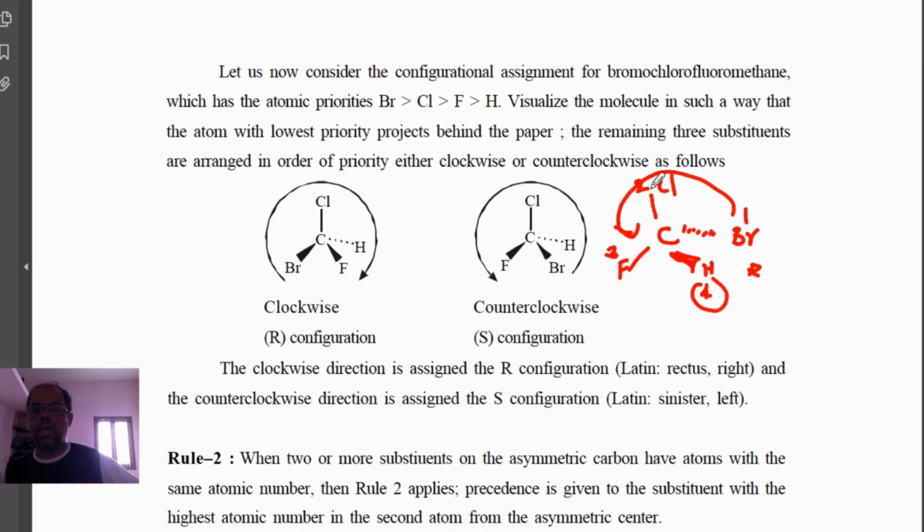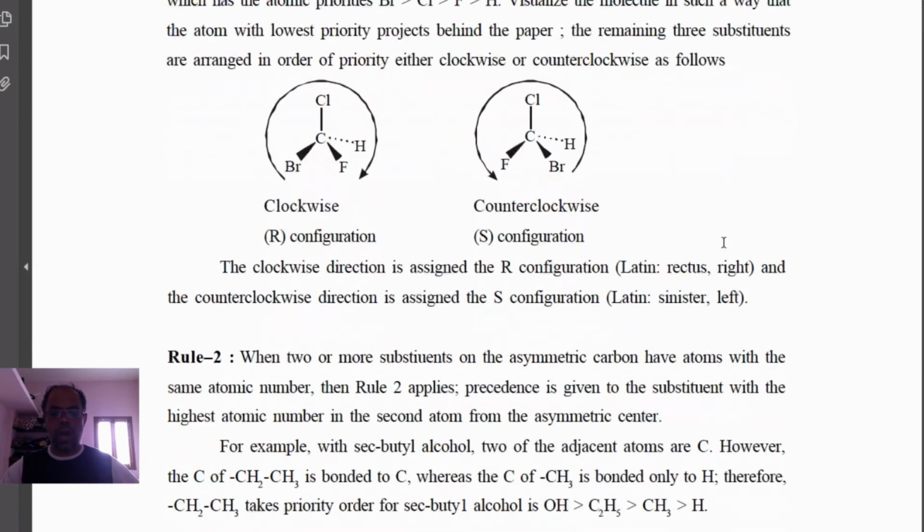So if it is anticlockwise, it would be S, but the lowest priority is above the plane, so you go for reversing the sign, and instead of S, it will be R. So this way you can do the absolute nomenclature. Okay, so this is the way of naming.